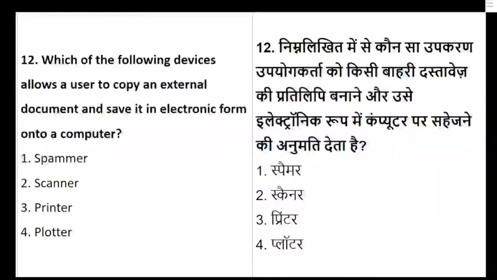Now, which of the following devices allows a user to use a copy of an external document and save it in an electronic form on a computer? Is it a spammer, scanner, printer or plotter? What exactly is it used as? Which one is used to copy an external document and save it onto a computer?